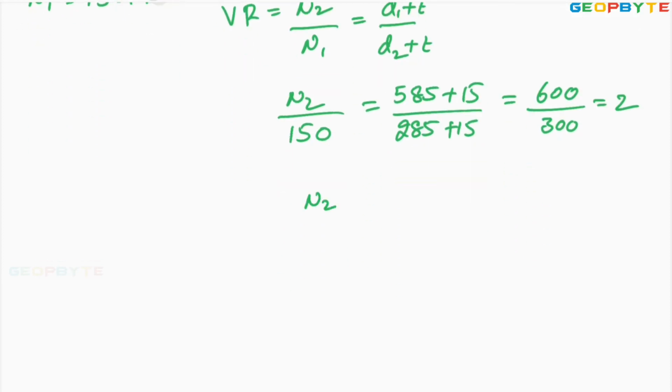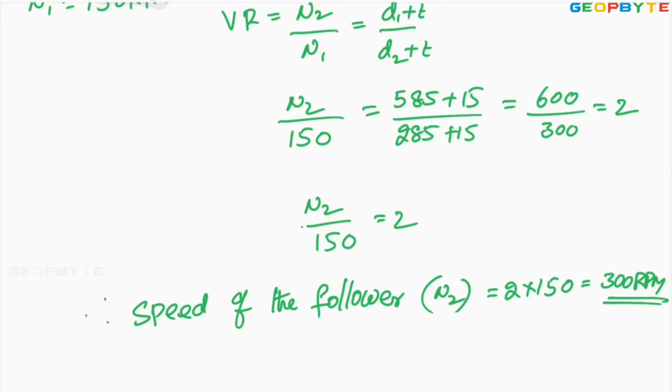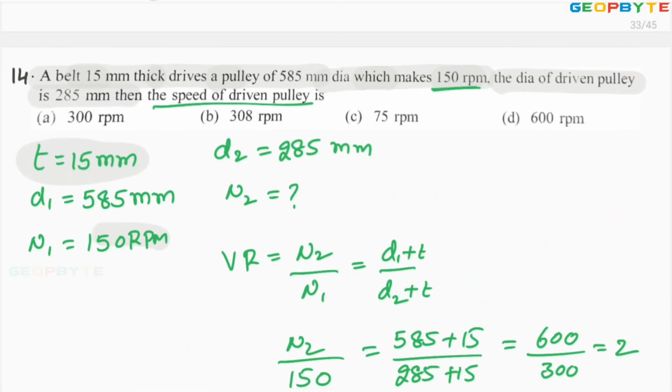So N2/150 is equal to 2. Therefore, the speed of the follower or driven pulley N2 equals 2 × 150, which is 300 rpm. That is the answer. Look at the options. Option A itself is absolutely correct. The driven pulley is running at a speed of 300 revolutions per minute. I hope you got my point.